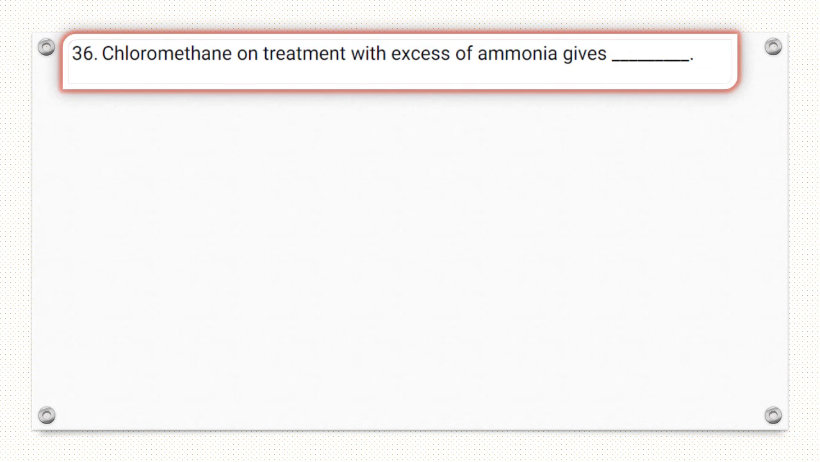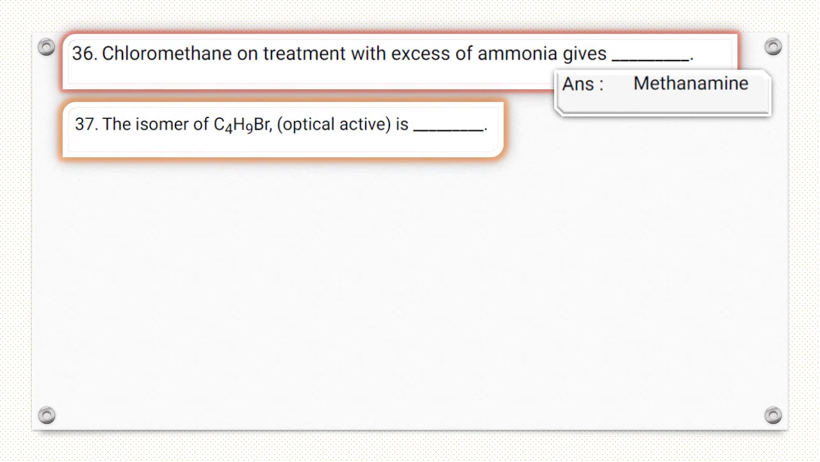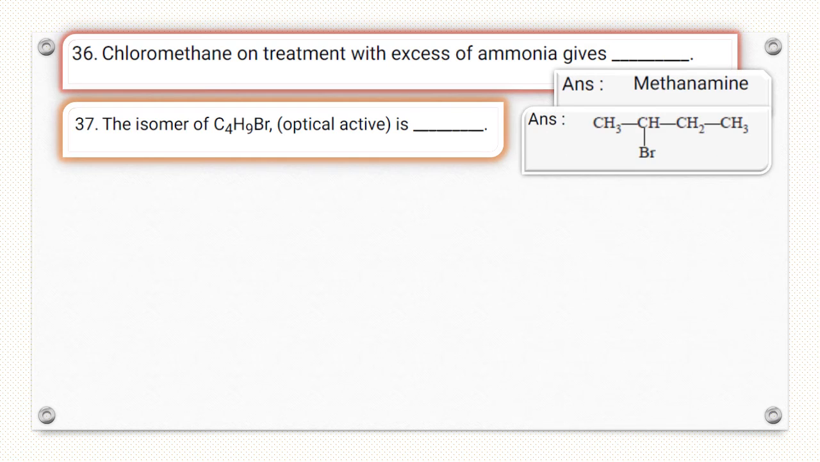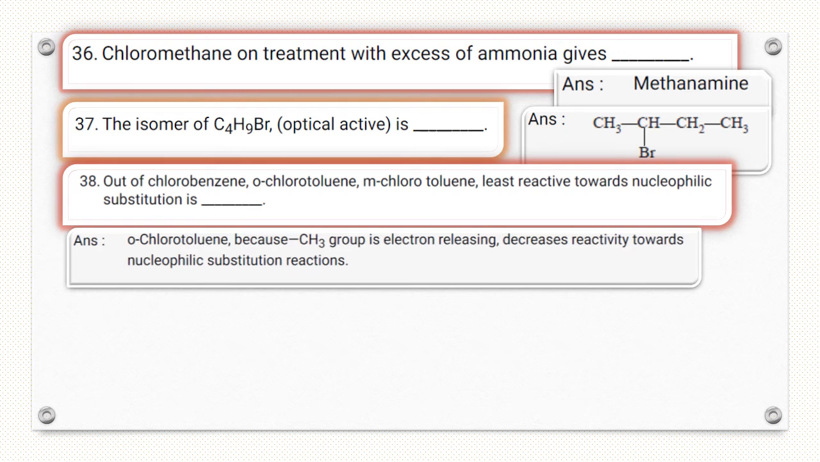Question number 36. Chloromethane on treatment with excess of ammonia gave methenamine. Isomer of C4H9Br optically active, which has chiral carbon, that is 4 different groups attached. So here this is the answer. This isomer is optically active. Out of chlorobenzene, chlorotoluene, metachlorotoluene, least reactive towards nucleophilic substitution reaction is orthochlorotoluene, because methyl group is electron releasing, it decreases reactivity towards nucleophilic substitution reaction.